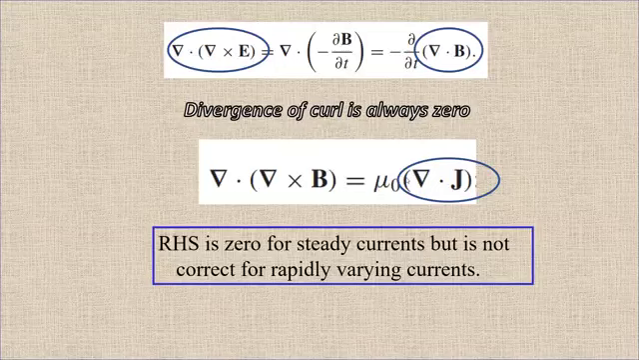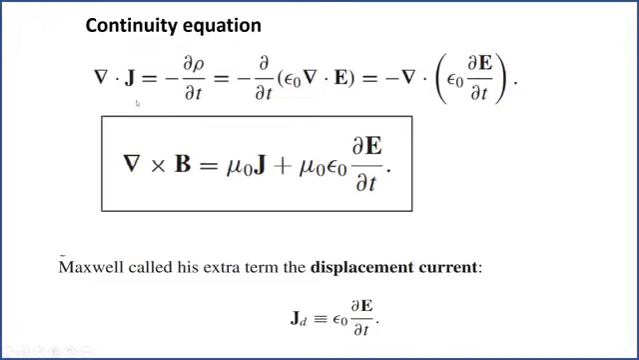Now this is the continuity equation, del dot J is equal to negative partial rho by partial t, and rho we can put epsilon naught del dot E from Gauss's law. So we can take this outside, then we have negative divergence of epsilon naught partial E by partial t. So if we take this to this side, that is divergence of J plus epsilon naught partial E by partial t is 0. That's why Maxwell added this term to the right hand side of Ampere's law, that is curl of B is equal to mu naught J plus mu naught epsilon naught partial E by partial t.